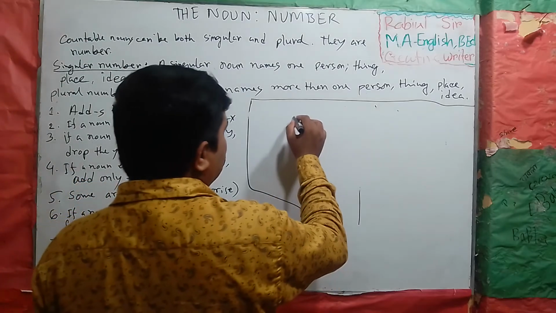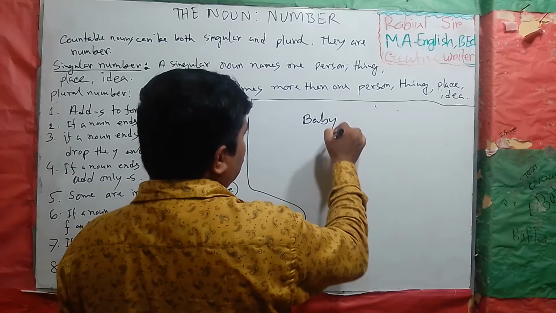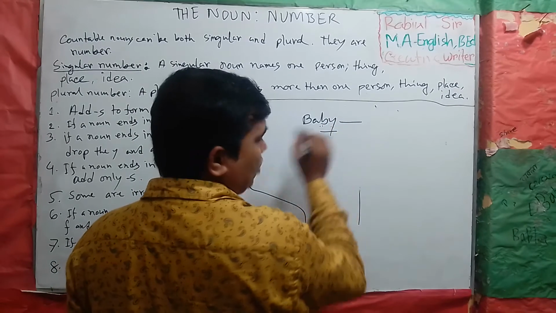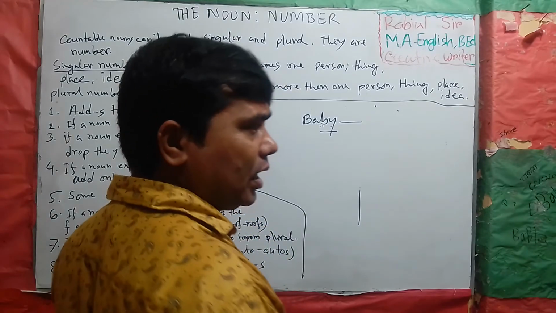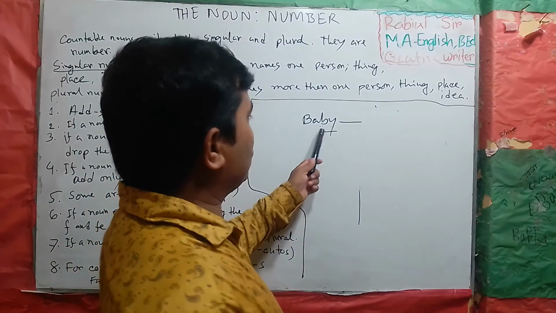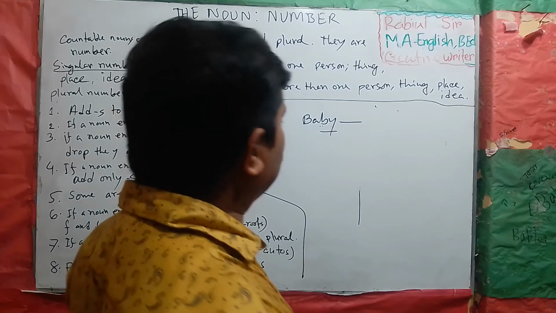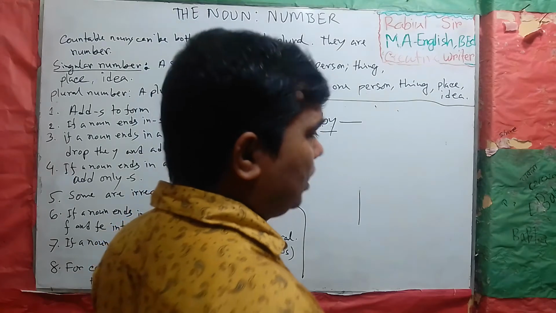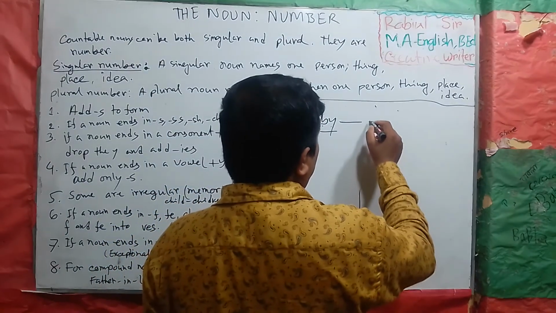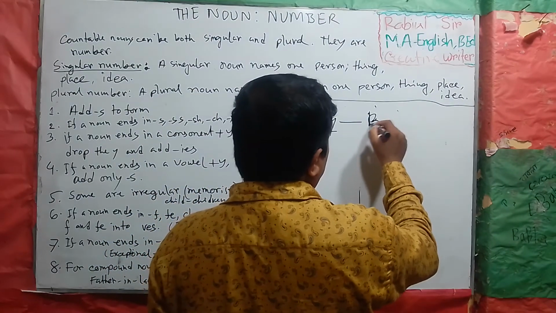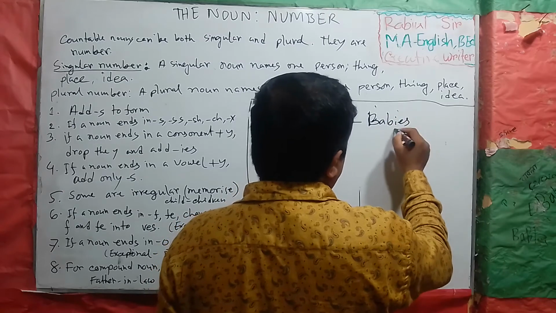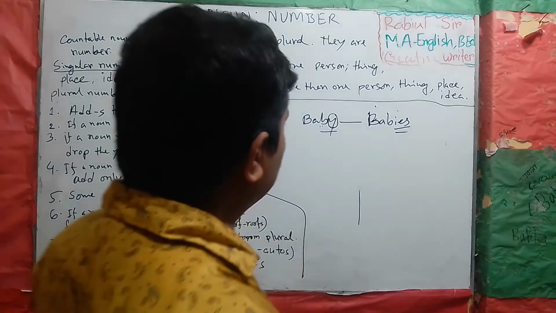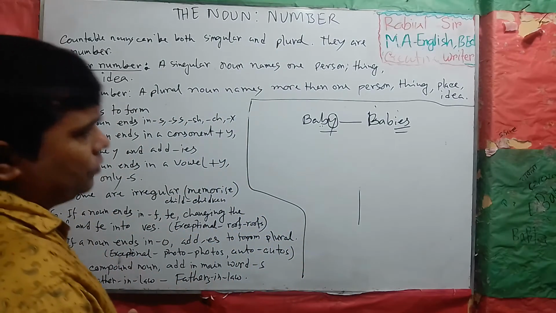What is ies? Baby, story. Here we have consonant plus y at the end of the noun. Then we have to use ies to form the plural. Actually, y will drop.